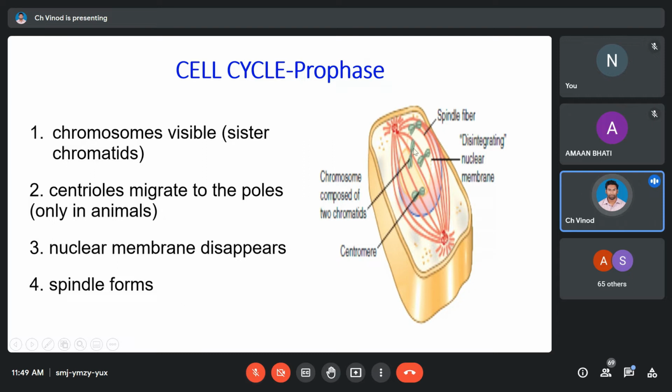Let's look once again: we have visible chromosomes that are formed in the G2 phase. They straight away come here in the form of dyads. Once they come here in the form of dyads, the centrioles which are duplicated move to the opposite poles. 2 of them will be on the north and 2 of them will be on the south. After that, the nuclear membrane disintegrates. Followed by that, we have formation of a spindle apparatus. This is nothing but your cytoskeletal elements, some of them rearranging and forming a rope-like structure, and they go and connect to the chromosomes at the centromere. And this connection is called the kinetochore. So the kinetochore is required for movement of your chromosome in the division process.